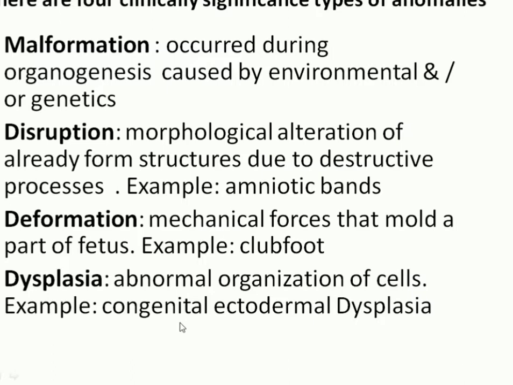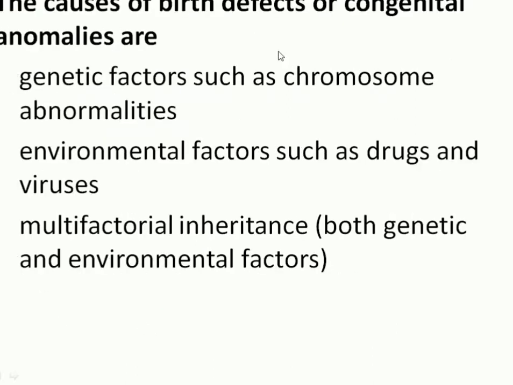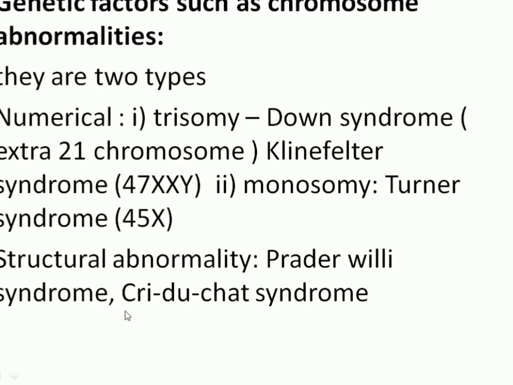Dysplasia: abnormal organization of the cells, for example congenital ectodermal dysplasia. Here there is abnormality in the differentiation of the cells. The causes of birth defects or congenital anomalies are genetic factors such as chromosomal abnormality, environmental factors such as drugs and viruses, and multifactorial inheritance, both genetic and environmental factors.